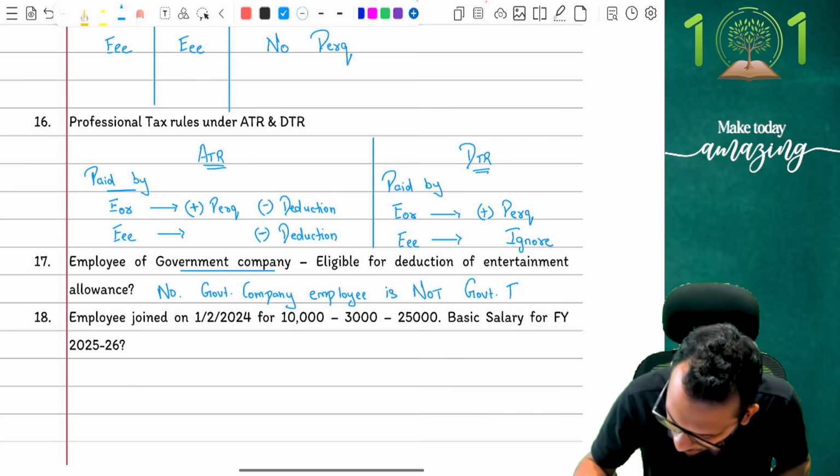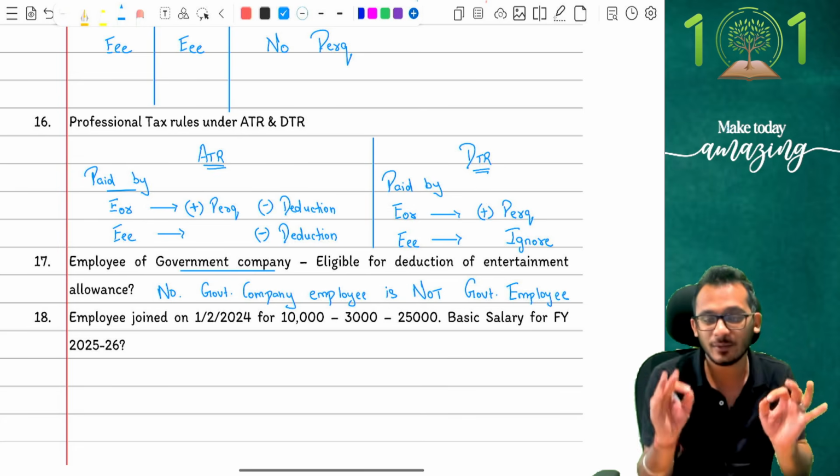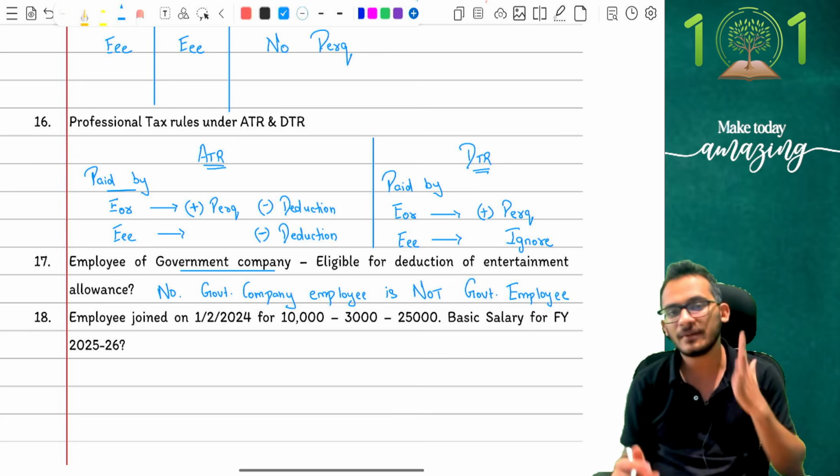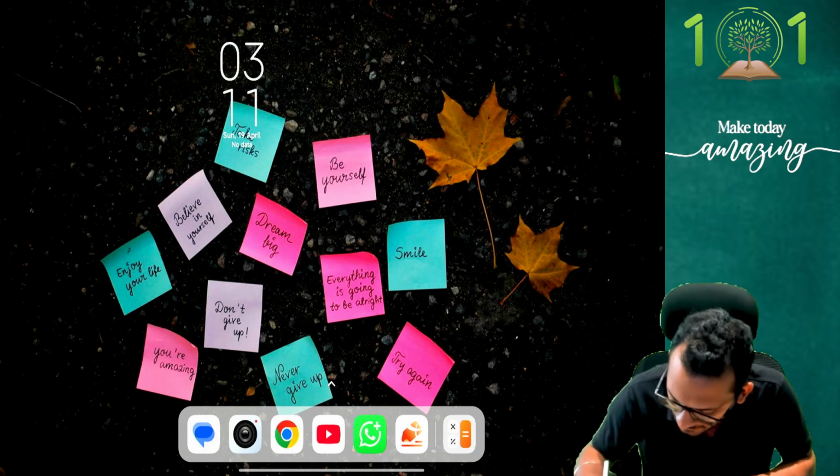Now, I don't agree to this very honestly, people, because then my question is very simple. What are those people who are called government employees is a question mark which has come up right now. But for some reason, this is the commitment which ICA has given. So we're going to follow it as it is. The answer is a big fat no.